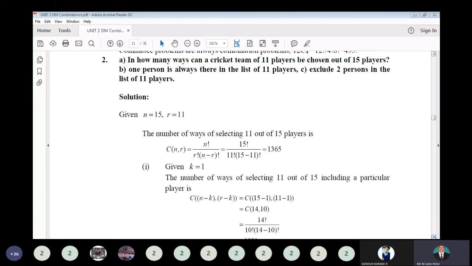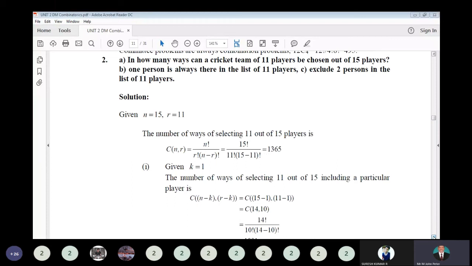So first one is how many different ways to choose 11 players out of 15. So no restriction. So that is 15C11. So that is 15 factorial divided by 11 factorial into (15 minus 11) factorial. Simplify, you will get the value of the combination. So this is 1365.